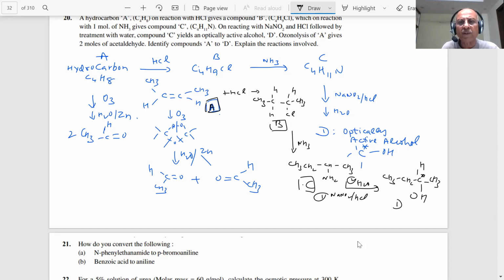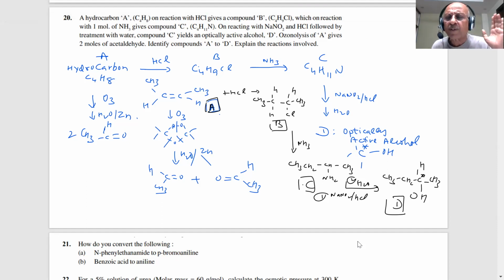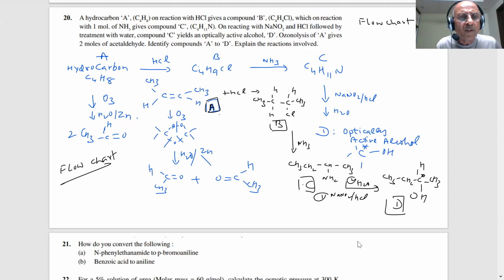So we have to write A, B, C, D, and the reactions have to be given. Such questions are usually asked in the paper, students, and any question can be given. There are clues when we are able to write a flow diagram. How do I do a flow diagram? Write the flow chart with the information given, and then you can work backward. There will be at least one reaction which will help us in identifying the product.